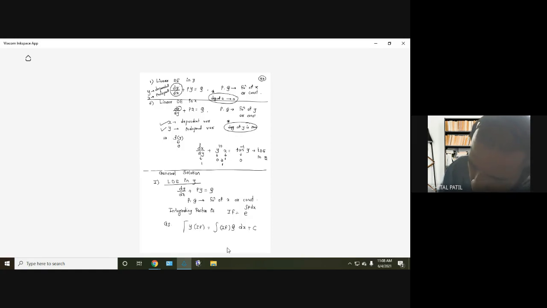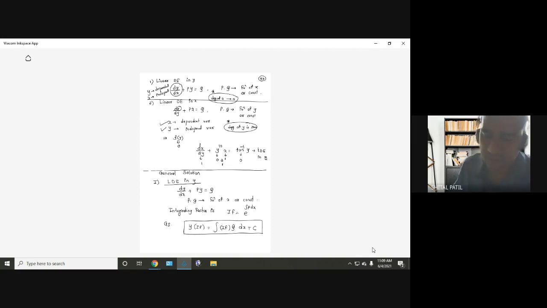Whenever required, we can add the constant conveniently. For the time being, let me write it as c. That is all about the linear differential equation in y. Whenever we want to solve a differential equation, first check whether it is linear in y or not. Once it is, find p and q as the first step. Second, find the integrating factor. Third, write the formula of the general solution and integrate to get the required solution. We'll go through a few examples to understand it. This was linear in y. Now let me go through the next part, linear in x.